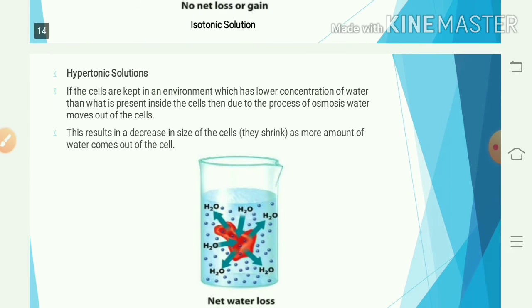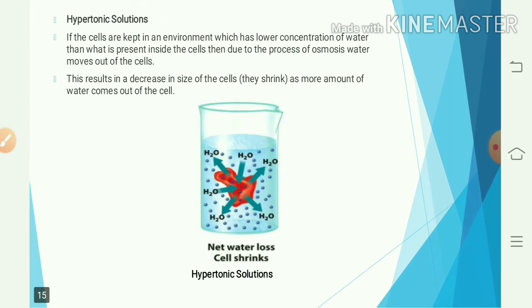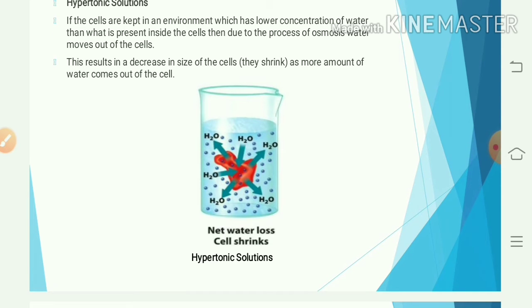Hypertonic. Hyper means more concentration. If the cells are kept in an environment which has a lower concentration of the water and inside of the cell there is more concentration, then the cells, due to the process of osmosis, lose water, because inside concentration is more, outside concentration is less, and net water loss takes place by the cell and the cell shrinks.